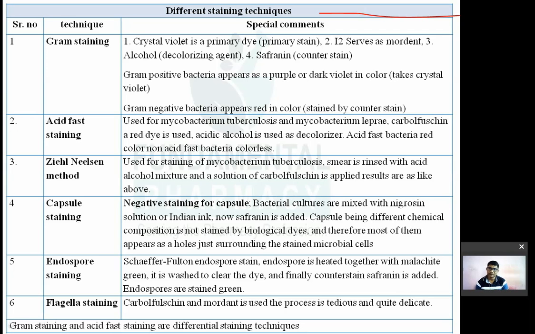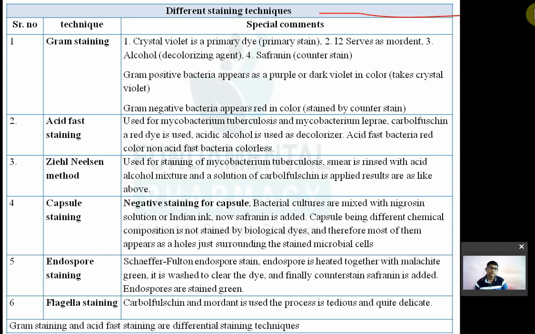So you need to identify the bacteria. How can you identify? There are two ways to identify the bacteria. First one is the staining technique and second one is the metabolic evaluation. Okay. So we'll see the first, staining technique.